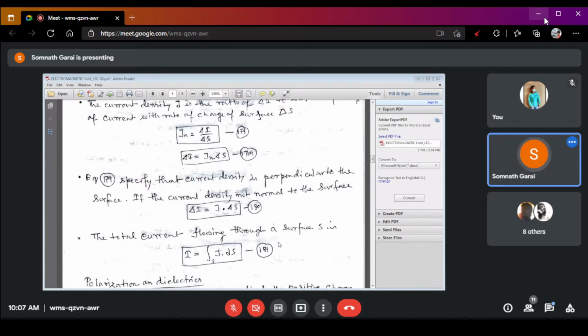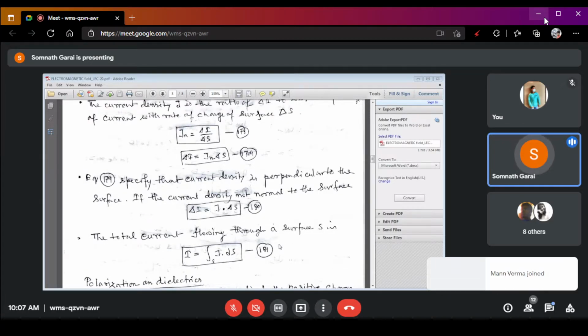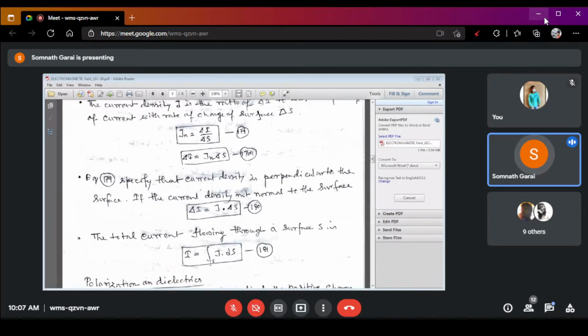Okay, and if we calculate the total current flowing through the surface, then we can denote it as capital I equals the surface integral of J dot dS. And this equation number 181 represents the current in integral form, and 180 represents the current in differentiation form.